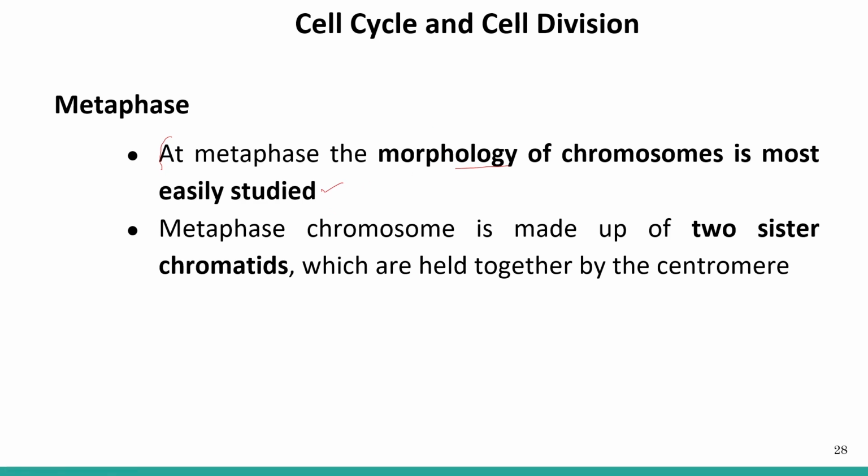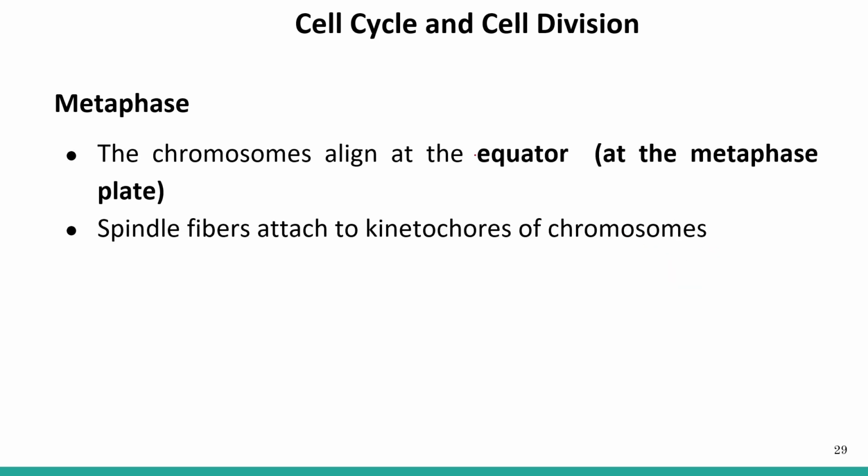And at metaphase stage, what is the condition of the chromosome? The metaphase chromosome is made up of two sister chromatids held together by the centromere. The chromosome lies at the equator, at the metaphase plate, and the spindle fibers are attached to the kinetochore of the chromosome. Kinetochores are protein complexes present on the centromere, and they are the region where the spindle fiber will attach.